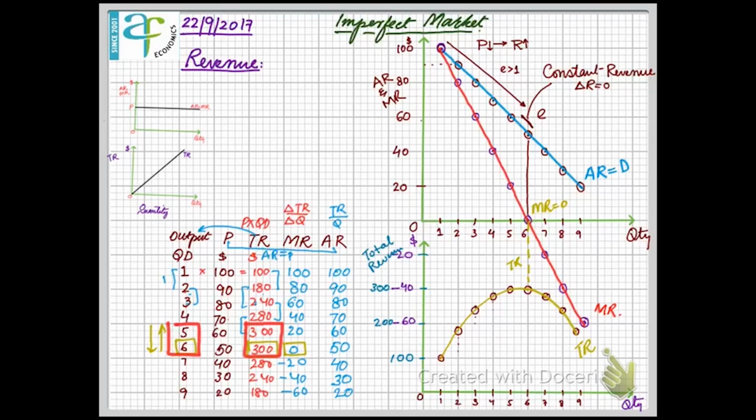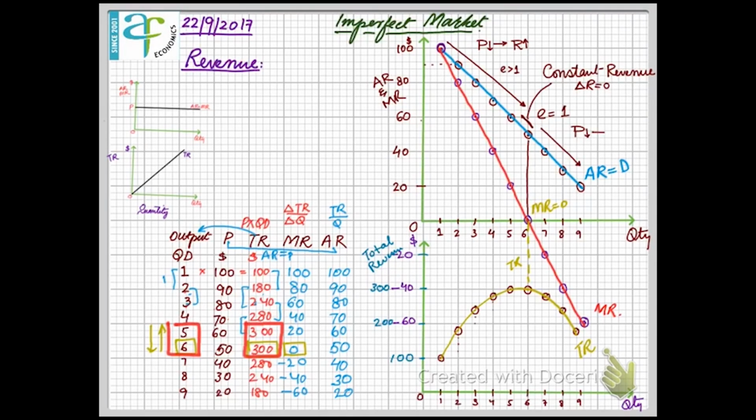So when total revenue is constant, demand is said to be unit elastic. However, when we decrease price and the revenue decreases, it is known as inelastic demand, where elasticity is less than 1. So this is the relationship between total revenue, average revenue and marginal revenue when markets are imperfect. For a perfectly competitive market, AR is always equal to MR, but for an imperfect market, AR and MR are both downward sloping.